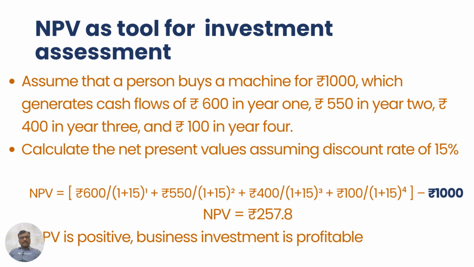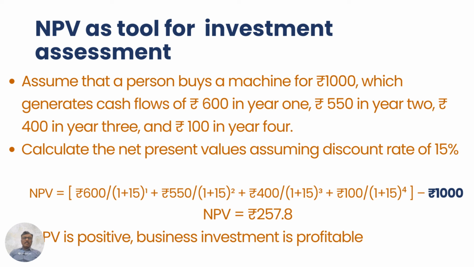So let's consider an example of this. There is a machine purchased for 1000 rupees, and the cash flows generated by the machine are 600 rupees in the first year, 400 rupees in the second year, and 100 rupees in the third year. The discount rate is 15%.